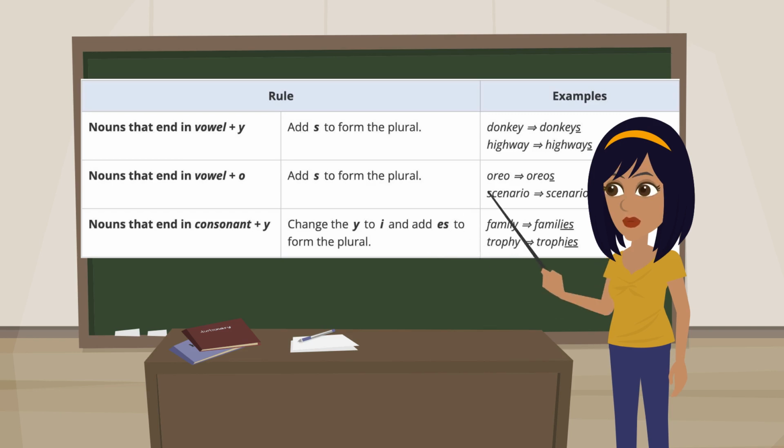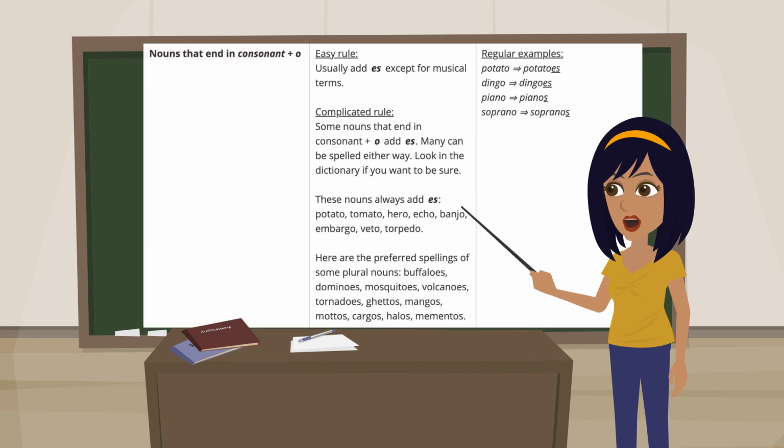Nouns that end in consonant plus y: change the y to i and add es to form the plural. Family, families; trophy, trophies. Nouns that end in consonant plus o. Easy rule: usually add es except for musical terms.